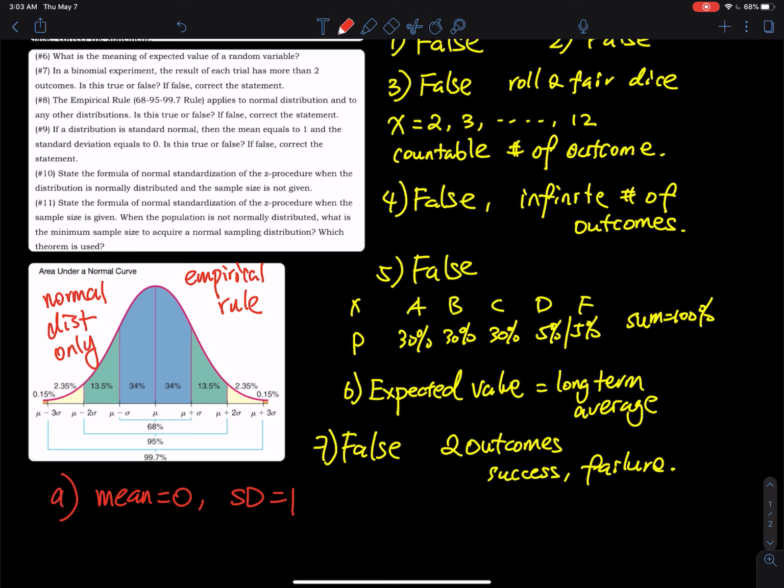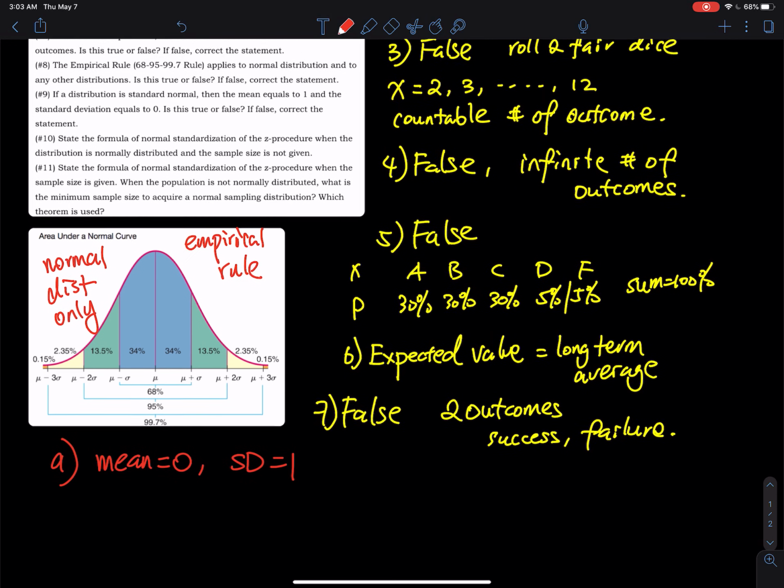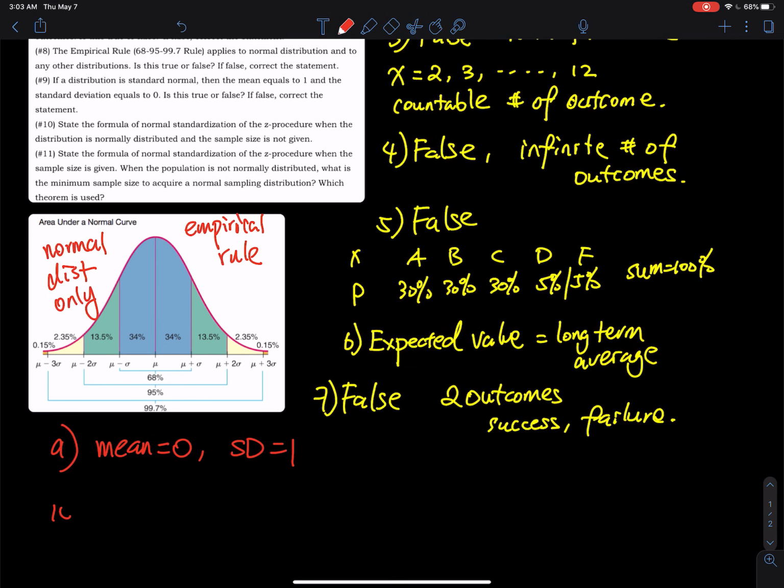Number 10, state the formula of normal standardization. All right, when the sample size is not given, that is z equals x minus mu divided by sigma. And then number 11, when the sample size is given, that is z equals x bar minus mu divided by sigma over square root of n.